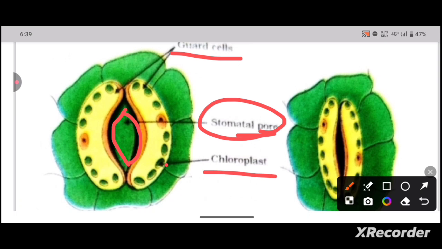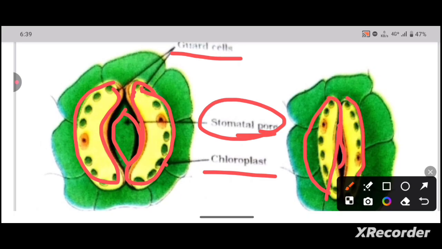The water will enter the guard cells, making them bulge out like this. This bulging of the guard cells leads to the opening of the stomata. In case there is no requirement of photosynthesis, there will be no need of carbon dioxide and water, so gradually the guard cells will shrink like this, leading to the closing of the stomatal pore.